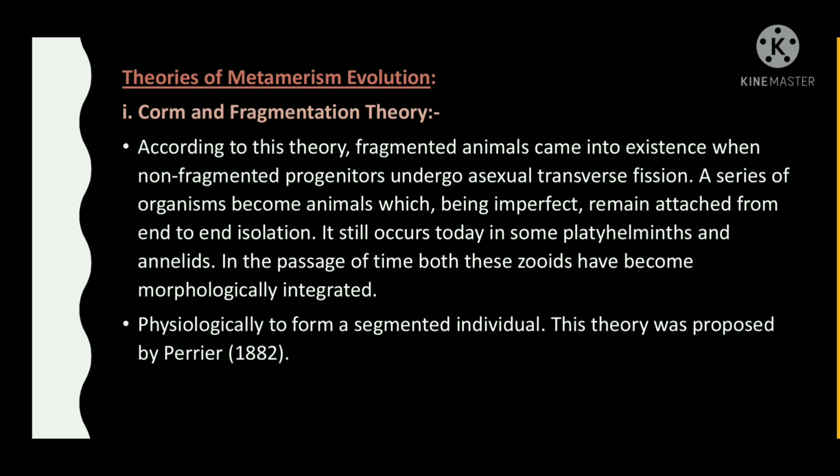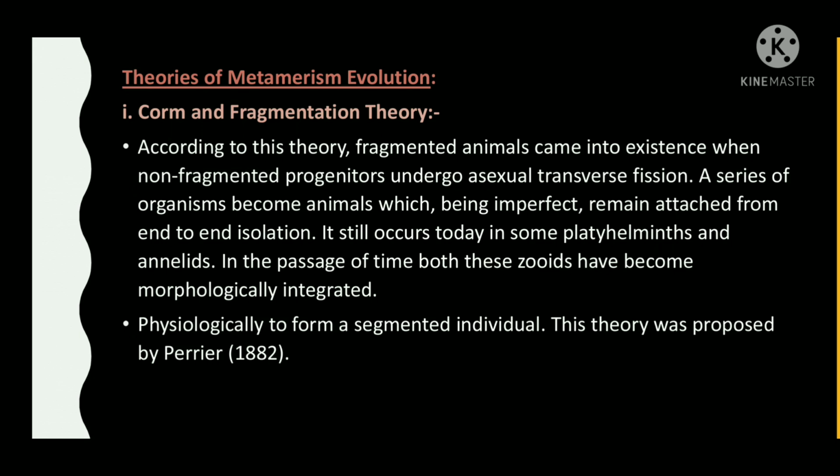Corm and fragmentation theory. According to this theory, segmented animals came into existence when non-segmented progenitors underwent asexual transverse fission. A series of organisms became animals which, being imperfect, remained attached end to end in isolation.